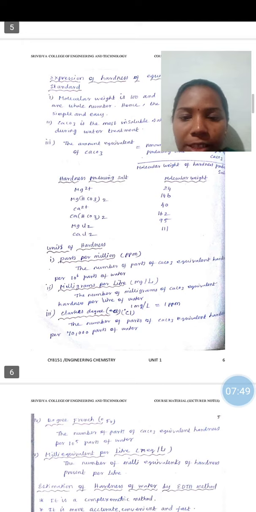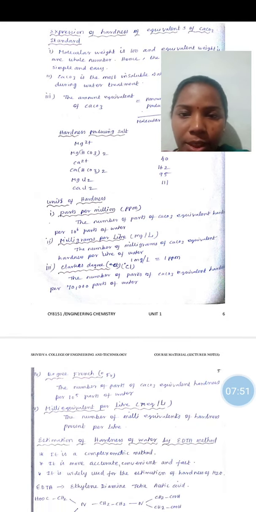Then units of hardness. There are 5 units of hardness. First one is parts per million, represented by ppm. That means the number of parts of CaCO3 equivalent hardness per 10 power 6 parts of water is known as parts per million. Second one is milligram per liter, represented by mg per liter. That means the number of milligrams of calcium carbonate equivalent hardness per liter of water is known as milligram per liter.